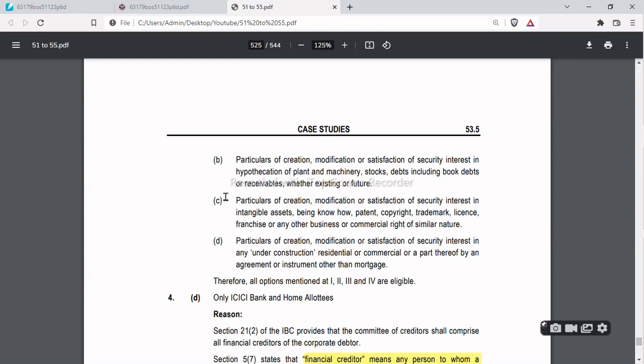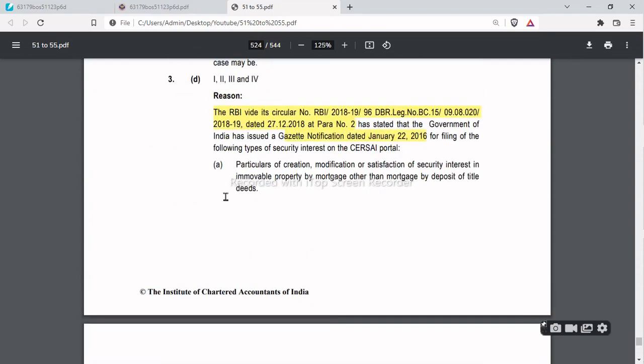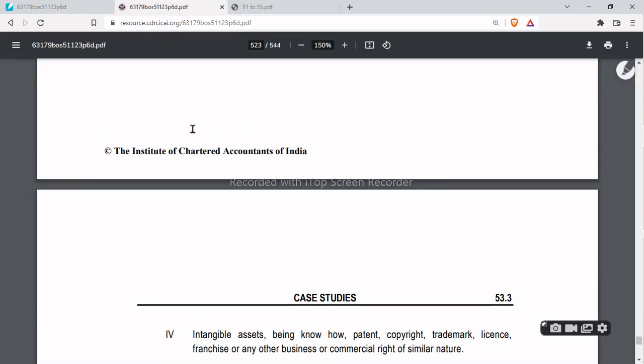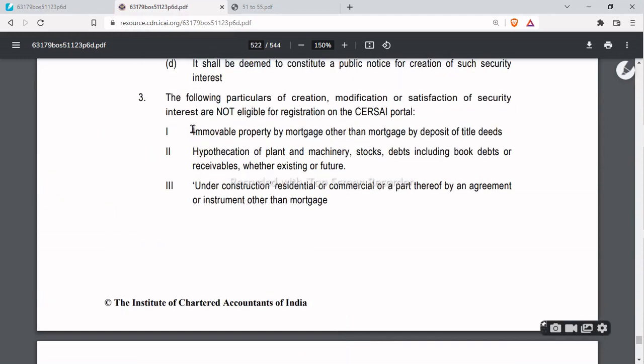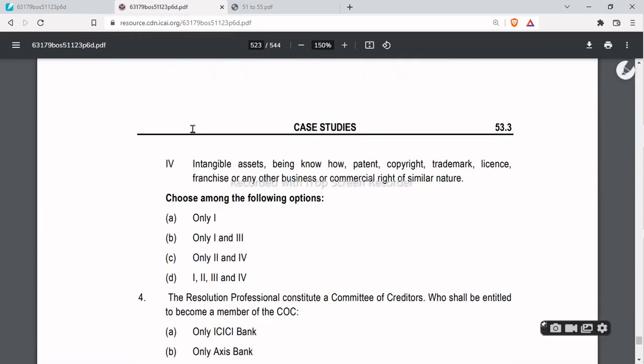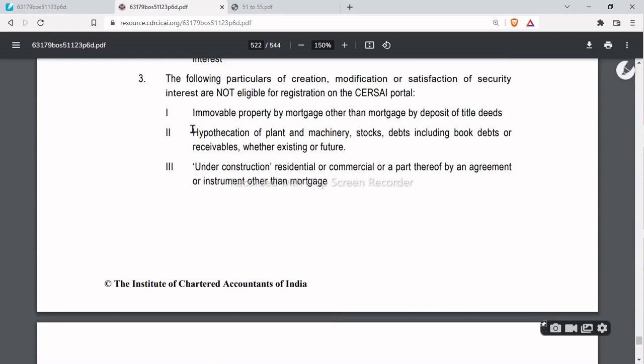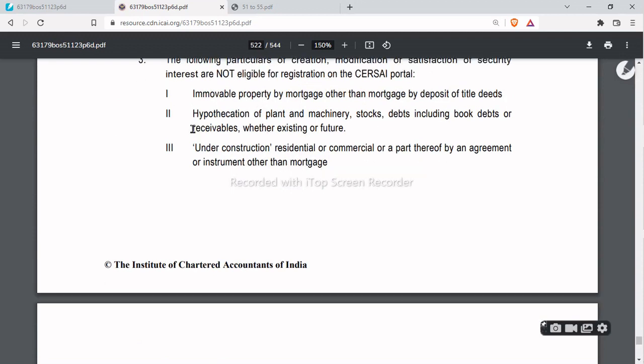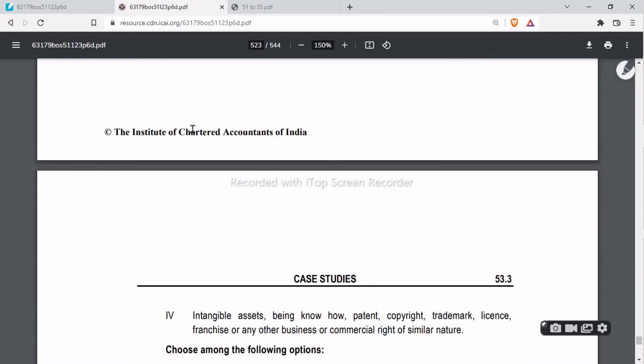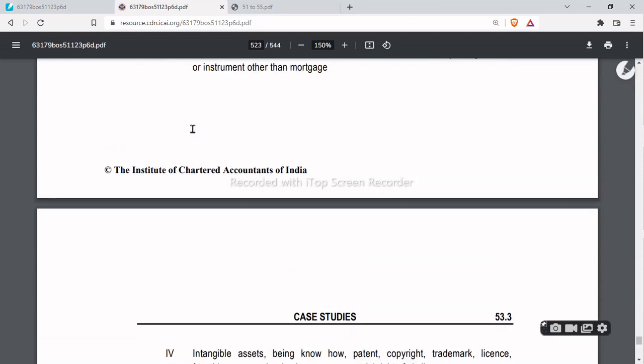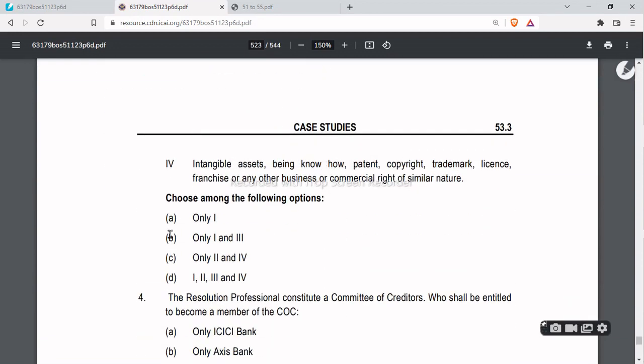So all options are eligible for registration under the CERSAI portal. They are asking who are not eligible. If I have to be honest, I also don't know the logic behind the answer, but considering it is based on the RBI circular and I am going as per the ICAI answer, option D is the correct answer.